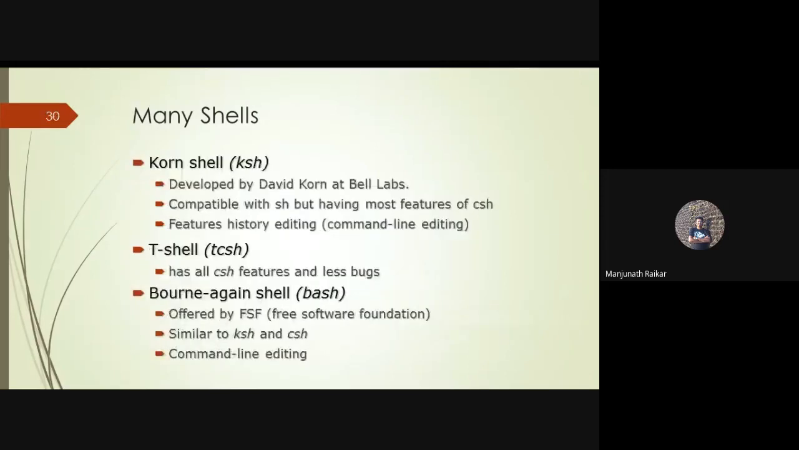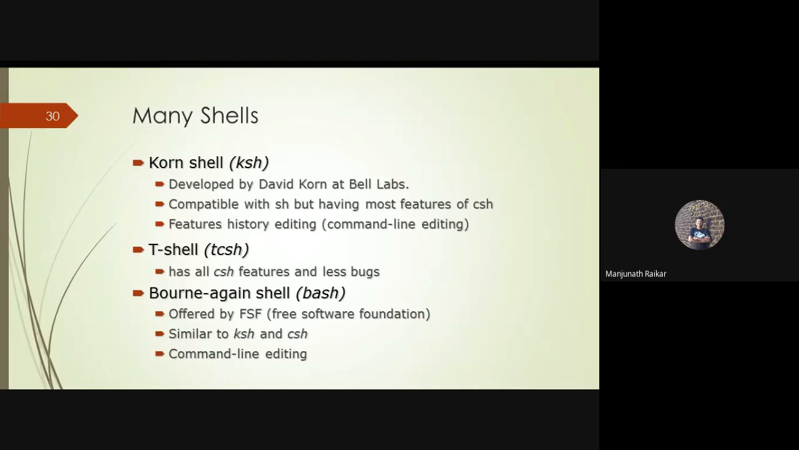And then the third one is the Korn shell, in short called KSH, developed by David Korn at Bell Labs. It is compatible with the Bourne shell, but has most features of the C shell. Features include history editing and command line editing. Means while typing the command, you can edit the command, right? That command line editing is possible in the Korn shell.